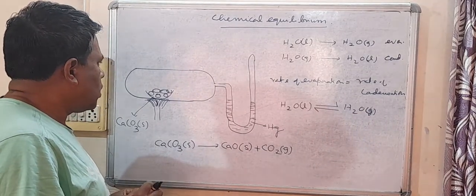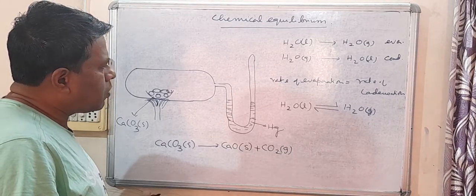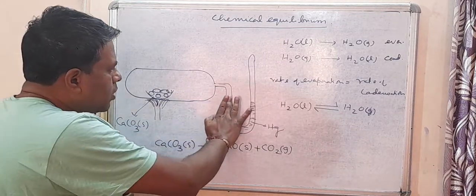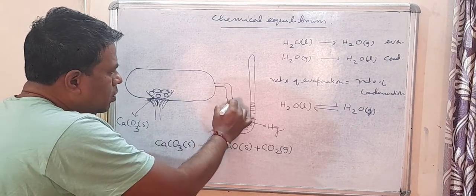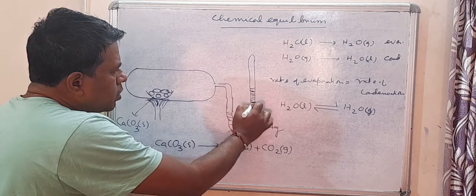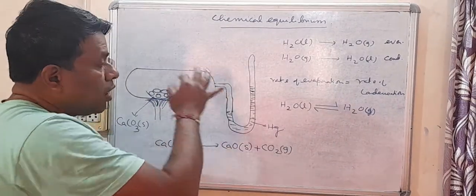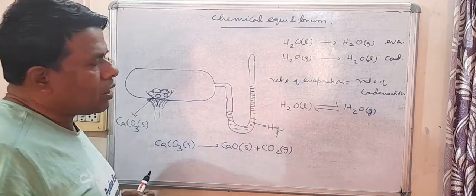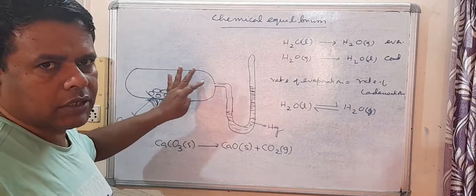What will happen is after some time, there won't be any further change. Suppose after some time, the level of mercury becomes like this, and level here becomes like this. Okay, and after that there won't be any change. So why is there no further change? Because a state of equilibrium has been reached.